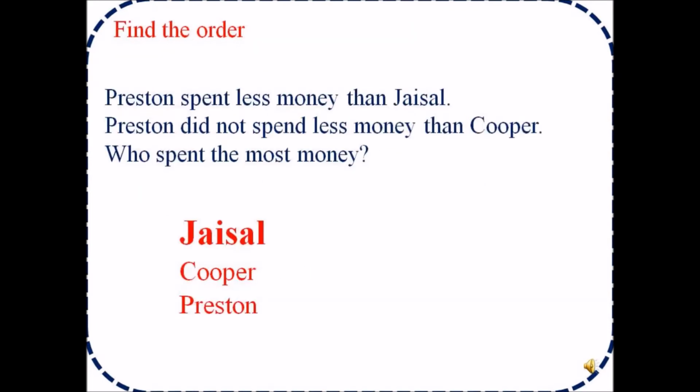Find the order. Preston spent less money than Jaisal. Preston did not spend less money than Cooper. Who spent the most money? Now there are three people: Jaisal, Cooper and Preston. Preston has spent less money than Jaisal, and Preston did not spend less money than Cooper. Means both have spent an equal amount. So who has spent more money? Because Preston has spent less than Jaisal and he has spent an equal amount as Cooper, it is Jaisal.